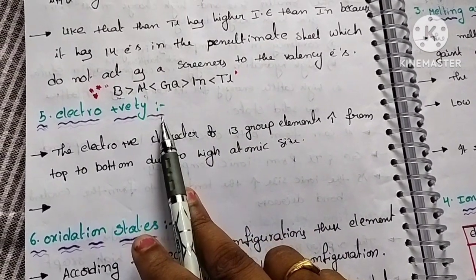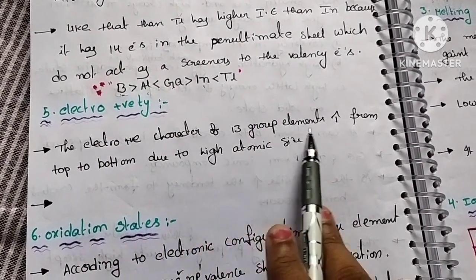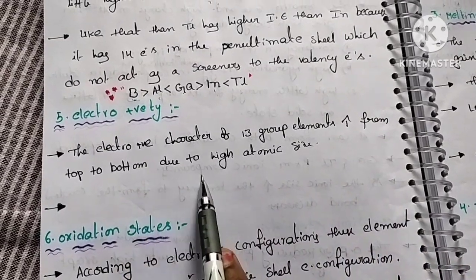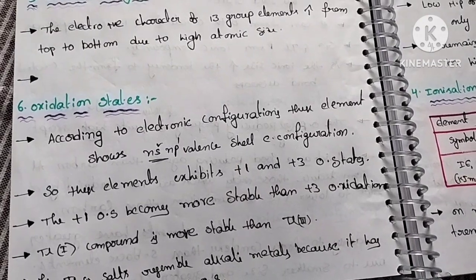Okay, electropositivity means losing electron, losing capacity. The electropositive character of group 13 elements increases from top to bottom due to high atomic size. Next, coming to the sixth physical property, oxidation states.